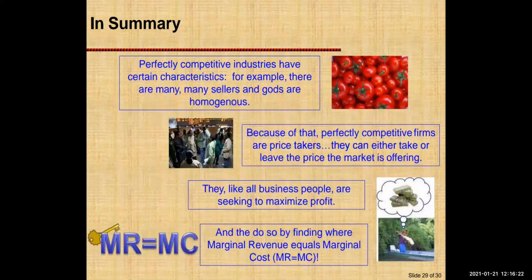So to conclude, we can say that perfectly competitive industries have certain characteristics. There are many buyers and sellers. The product is homogeneous. Both buyers and sellers have perfect knowledge about the firm. They are price takers, and like all business people, they are seeking to maximize profit. And the last one is that marginal revenue should be equal to marginal cost.